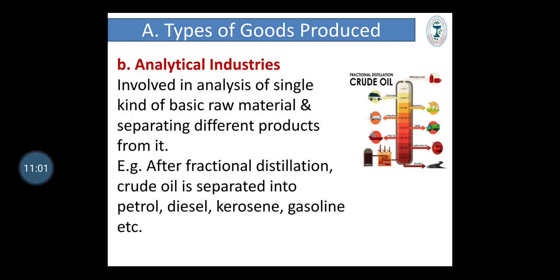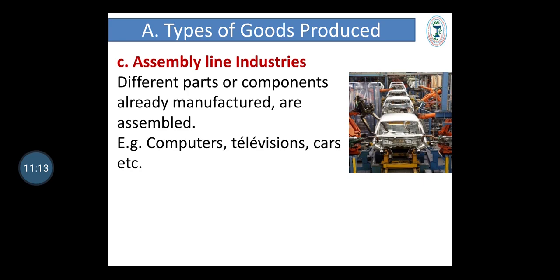Example, fractional distillation of crude oil, where crude oil is separated into petrol, diesel, kerosene, gasoline, etc. Third type, assembly line industries. As the name suggests, in these industries, different parts or components which are already manufactured are assembled together. Examples: computers, televisions, cars, etc.